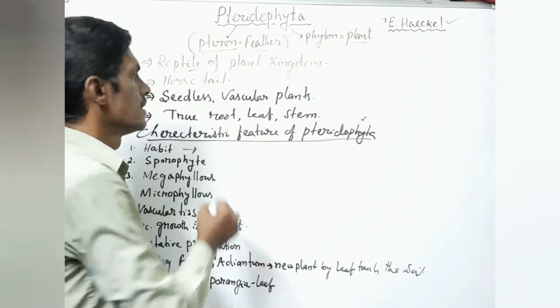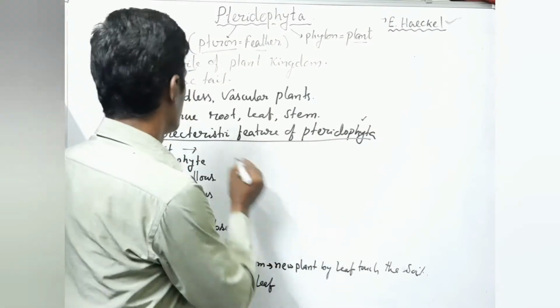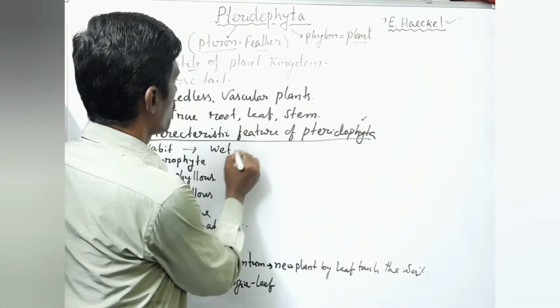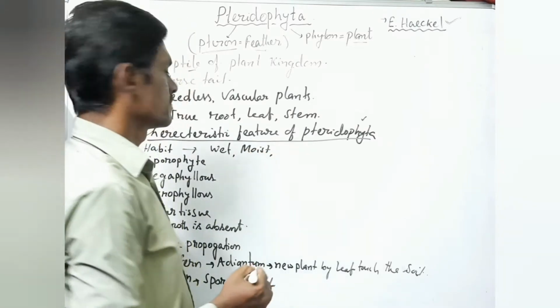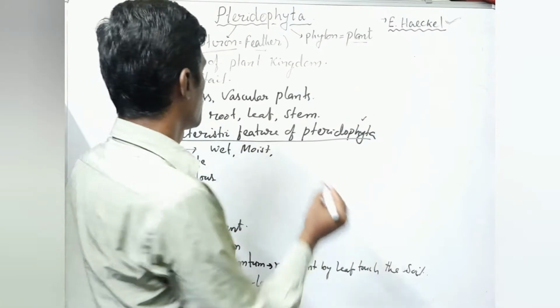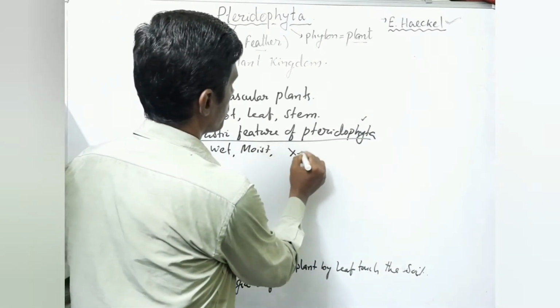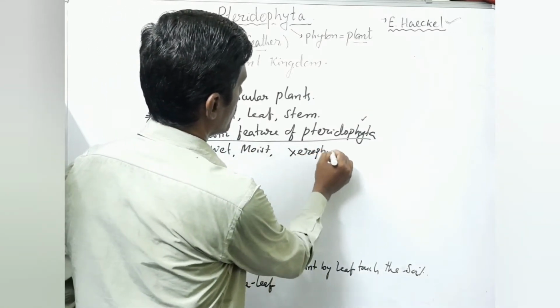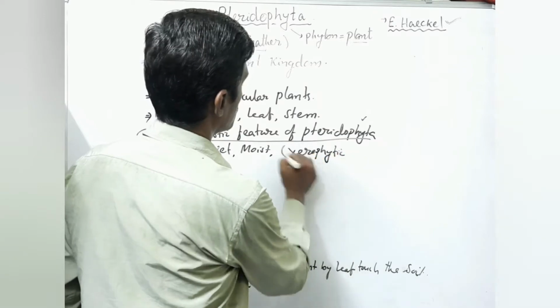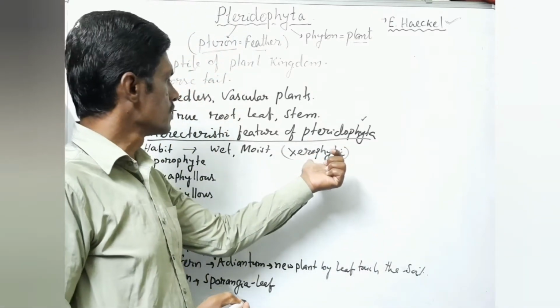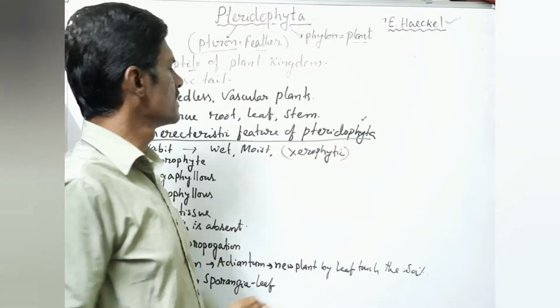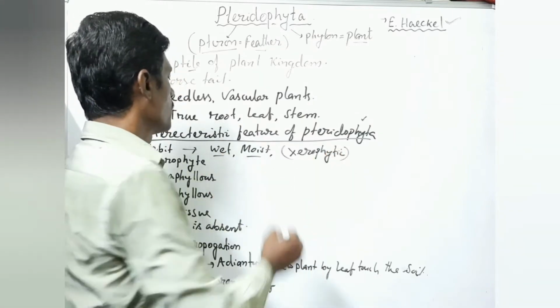Habit means Pteridophytes especially live in wet, moist places. But some Pteridophytes can grow in xerophytic conditions. Xerophyte means the water content will be less in that area. So some Pteridophytes live in xerophytic areas, but mostly they live in moist and wet places.